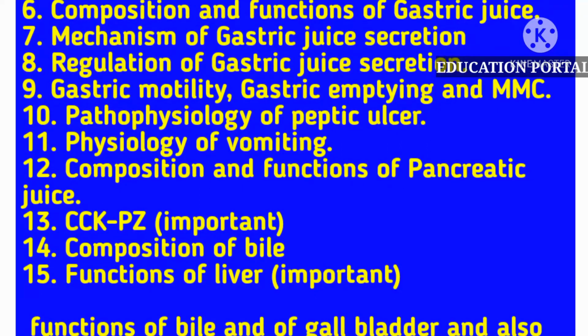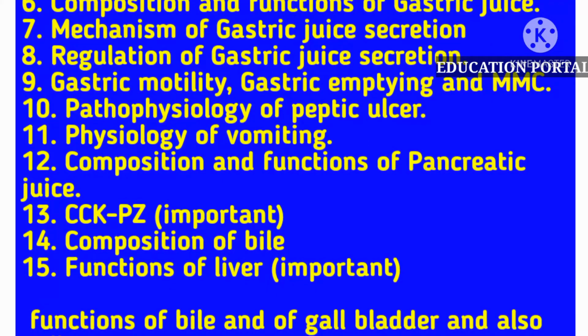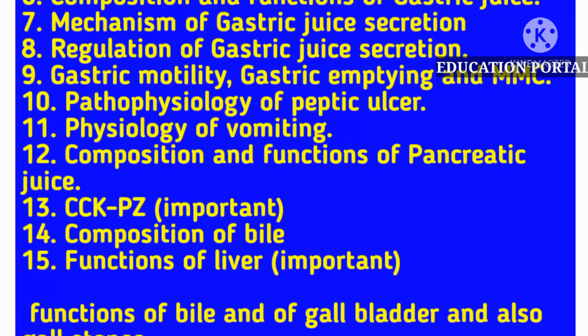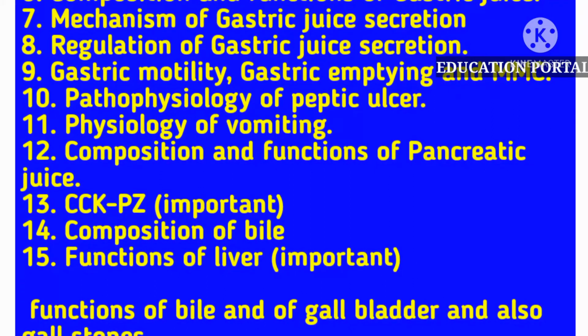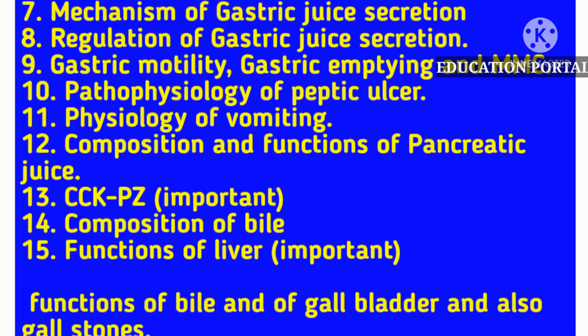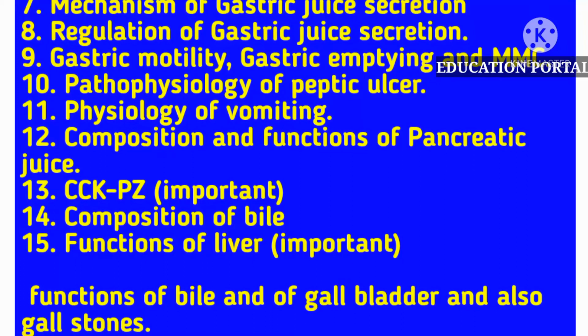The next question is the pathophysiology of peptic ulcers. How do peptic ulcers develop in the walls of your GIT, and what is the pathophysiology of these peptic ulcers? You must know this. The next important question is the physiology of vomiting. Students, vomiting is also another important topic in the GIT and you should know the physiology of vomiting.